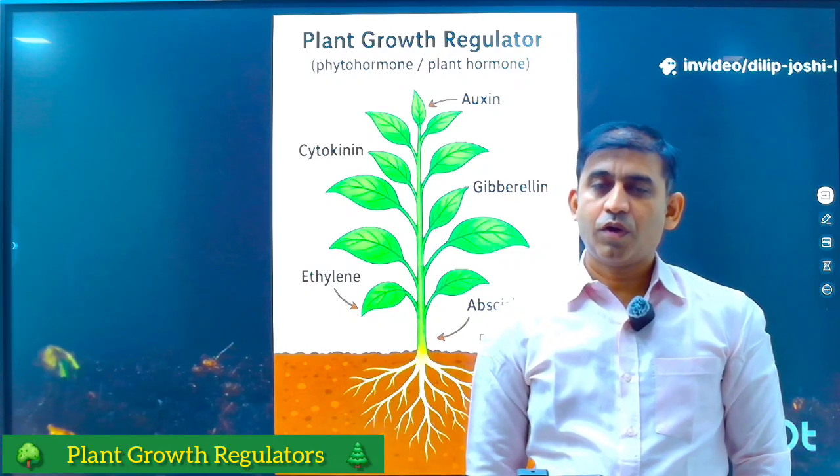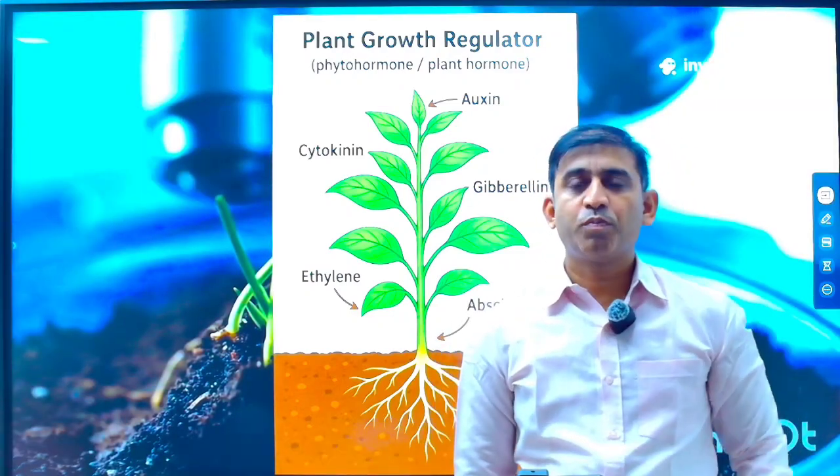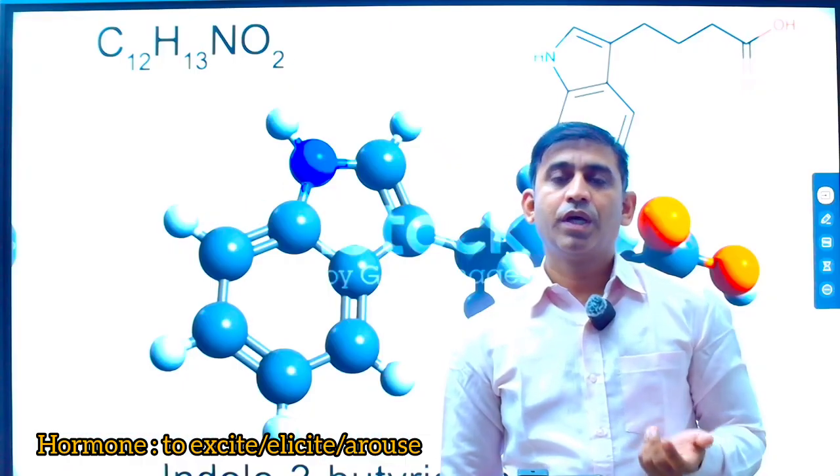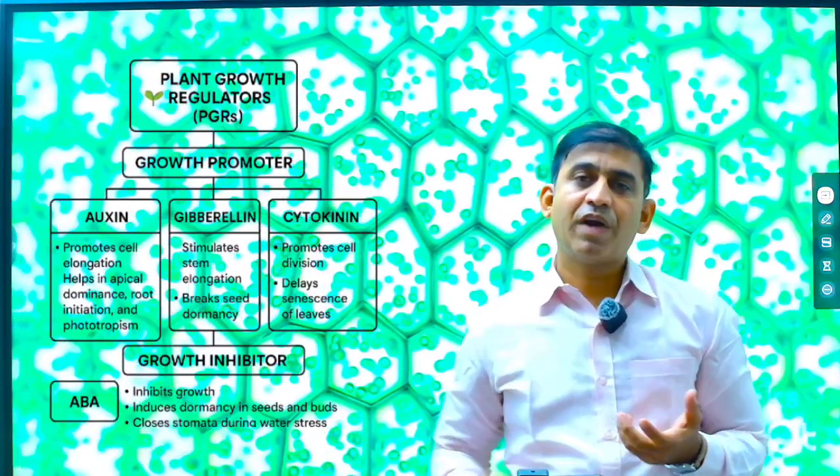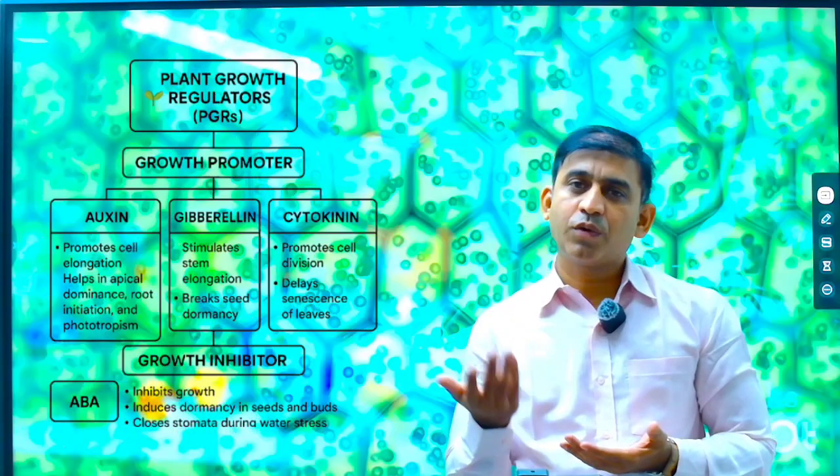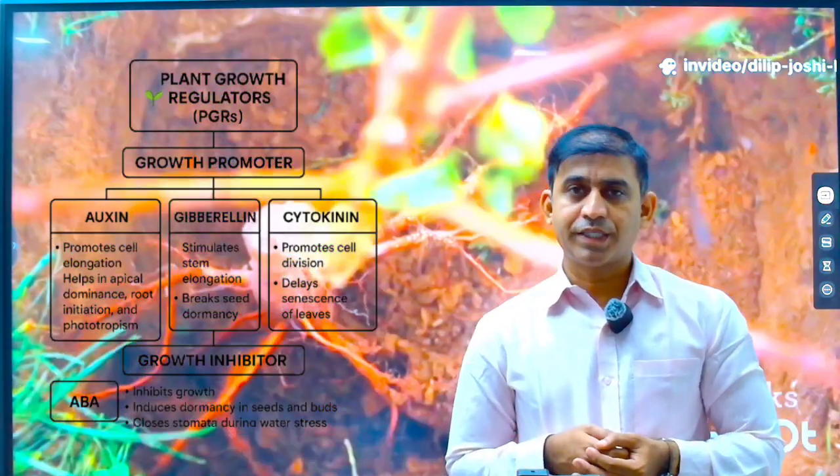Plant growth regulator, or phytohormone, or plant hormone. Hormone is a word which means to excite, or to elicit, or to arouse. In plants, mainly 5 hormones are there: auxins, cytokinin, gibberellin, ethylene and abscisic acid.